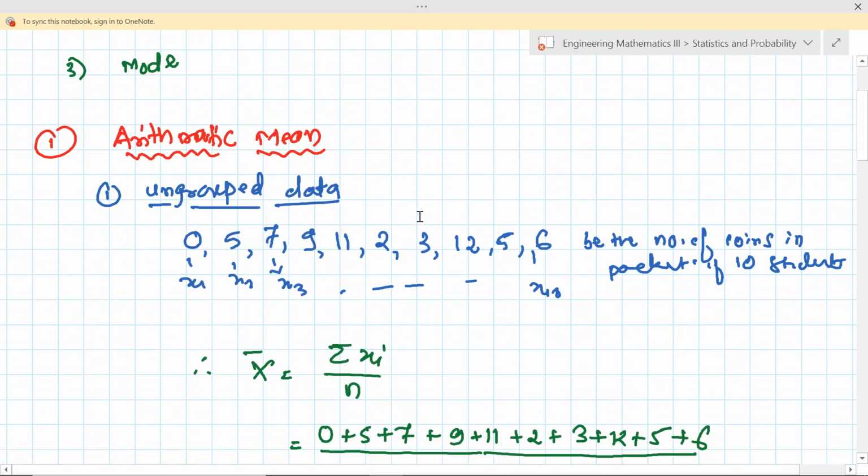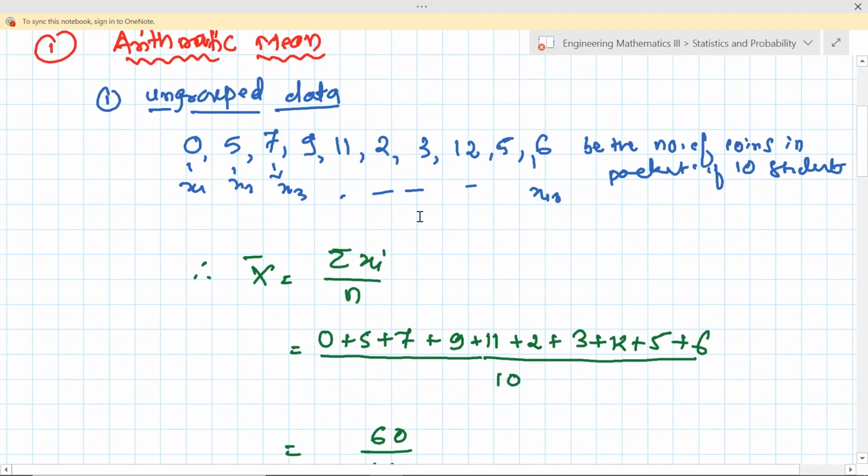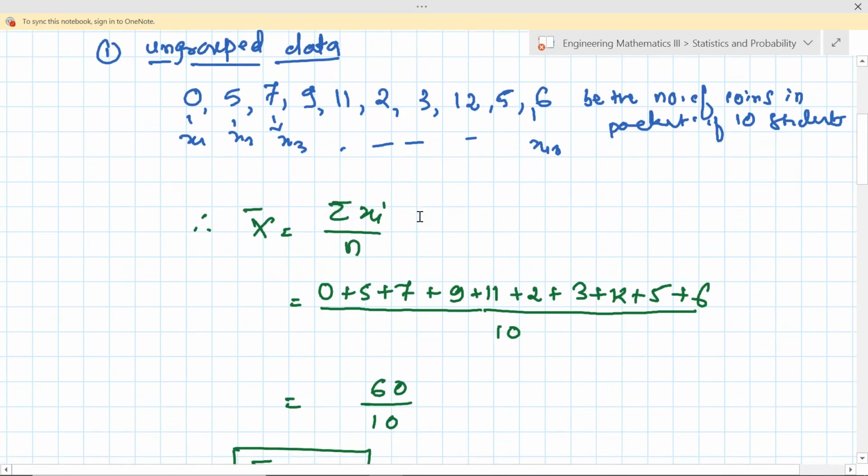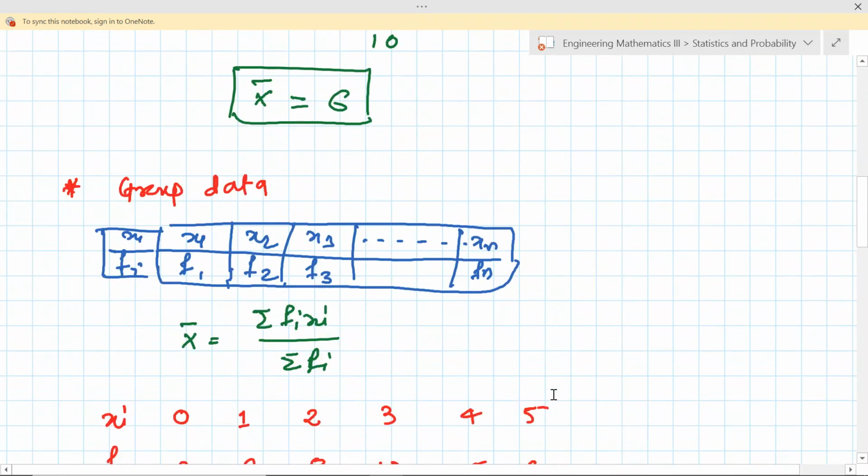So what is the arithmetic mean for ungrouped data? Whatever number of observations we have, suppose we have n observations. The arithmetic mean for these n observations is simply the summation of all the observations divided by the total number of observations. Here we have 10 observations, we sum them and divide by 10, and x bar is nothing but 6.